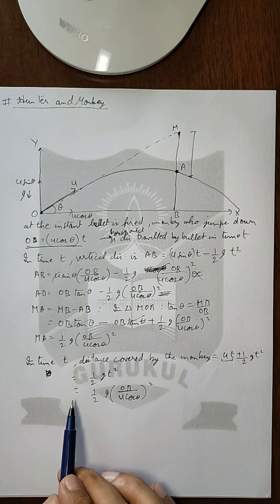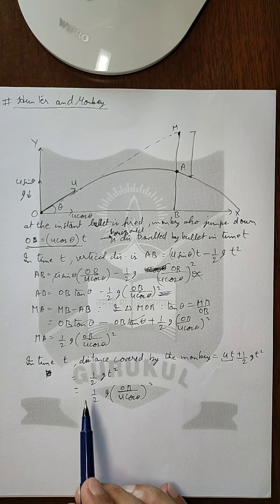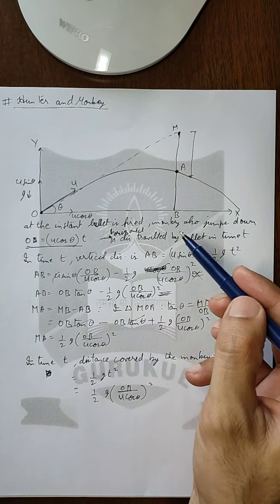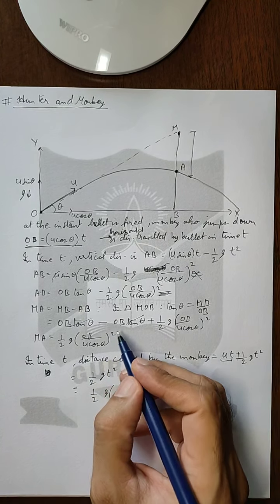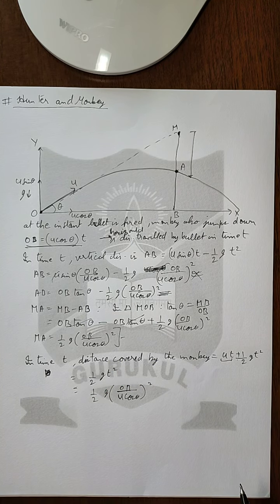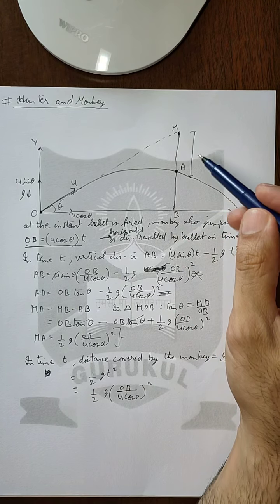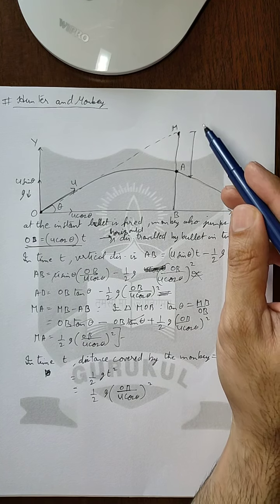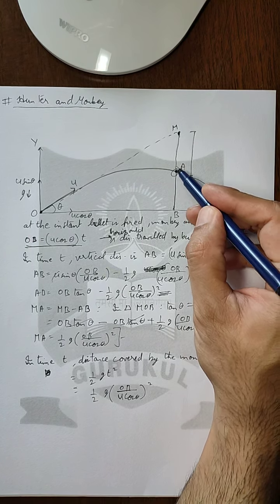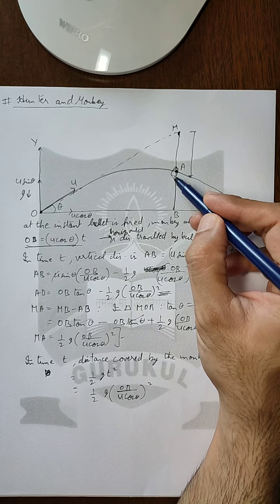So this is the vertical distance traveled by the monkey in time t, and this same is the vertical distance traveled by the bullet also. So the bullet and monkey are traveling the same vertical distance in the same time. That means they will meet at this point and the bullet will hit the monkey.